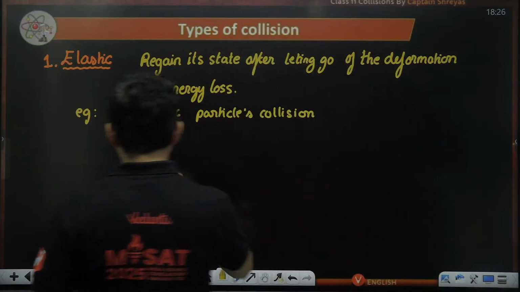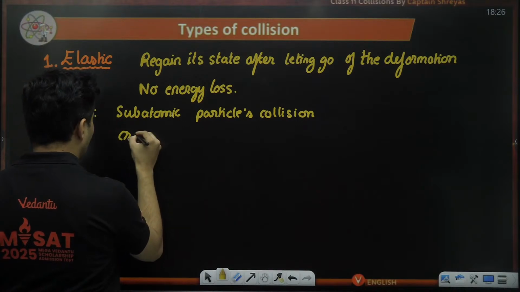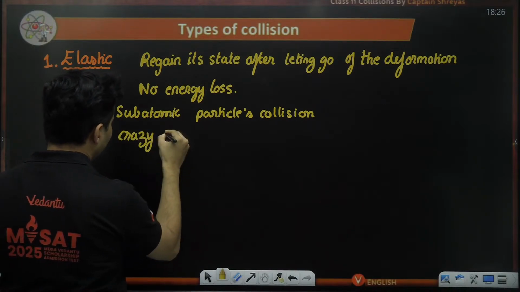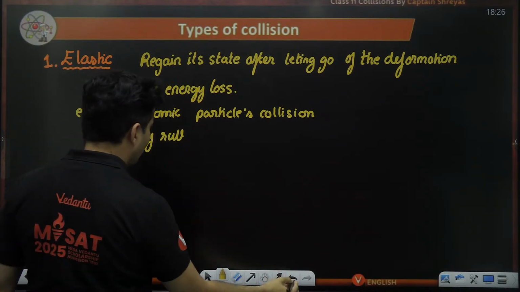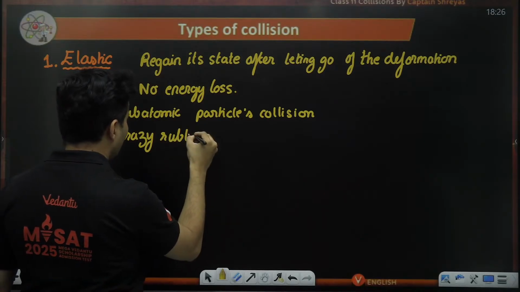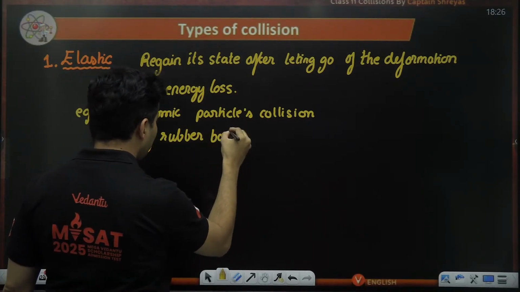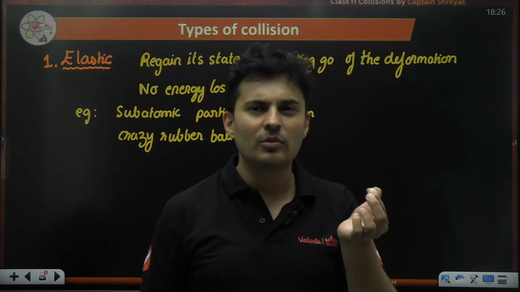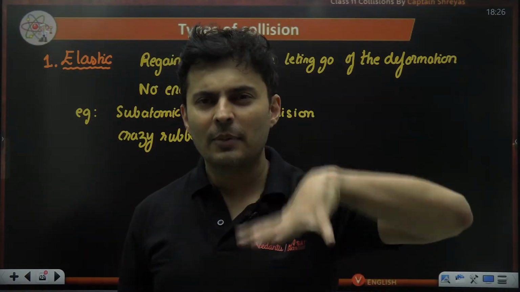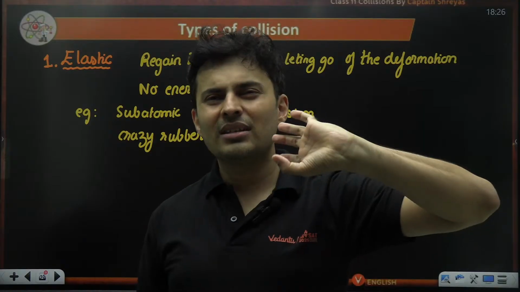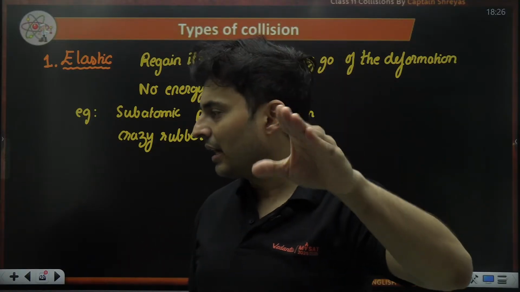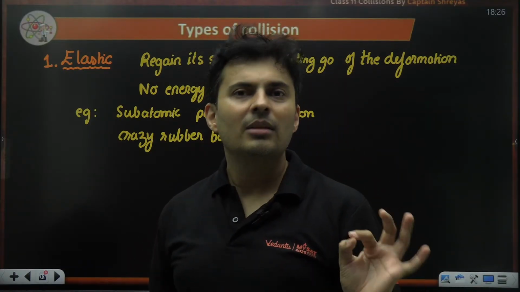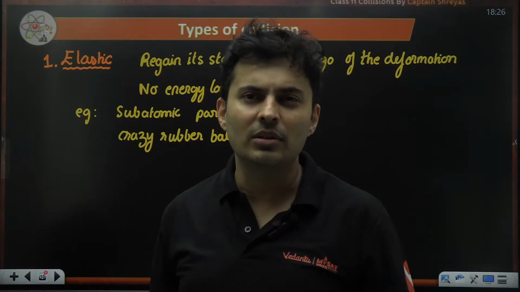We used to call it the crazy rubber ball. If it has some other name, you can give that Gen Z name as well. They are not really elastic, because there is some sound which you hear, and after some time it will eventually come to a halt. So it is not a perfectly elastic collision, but it is almost elastic.